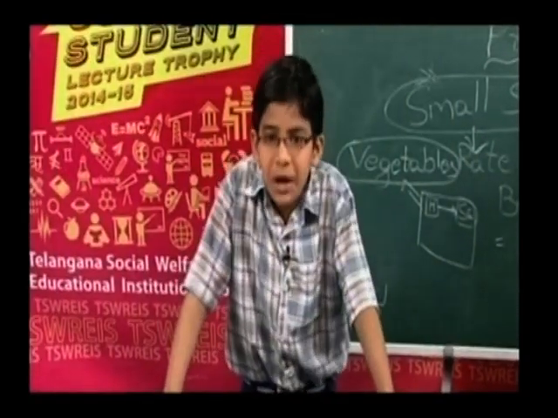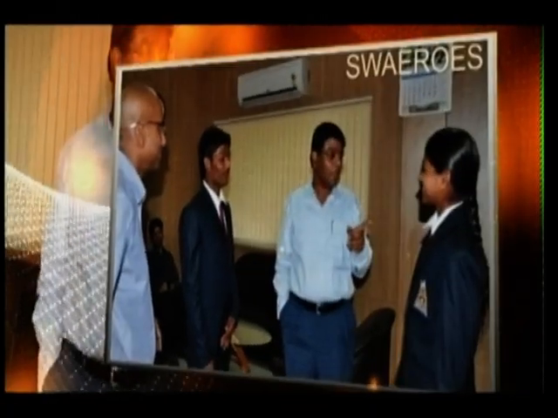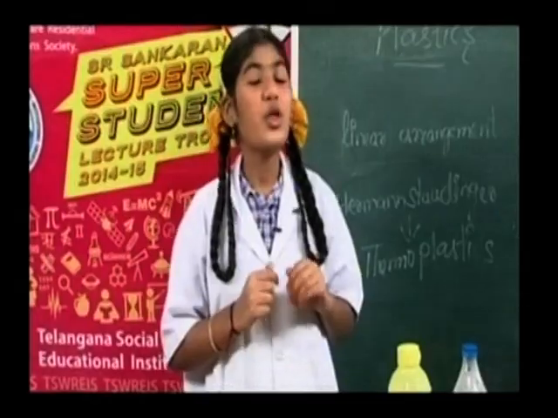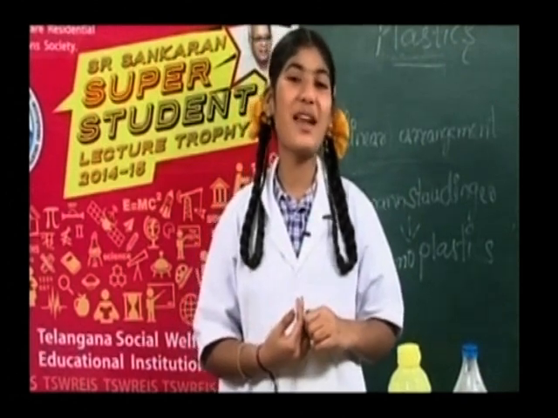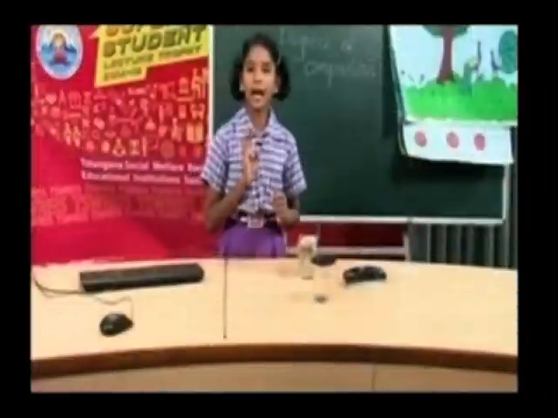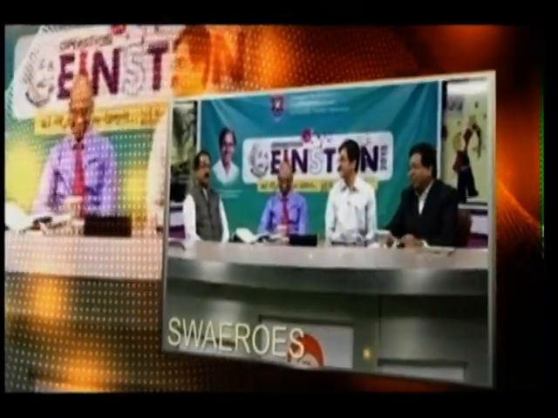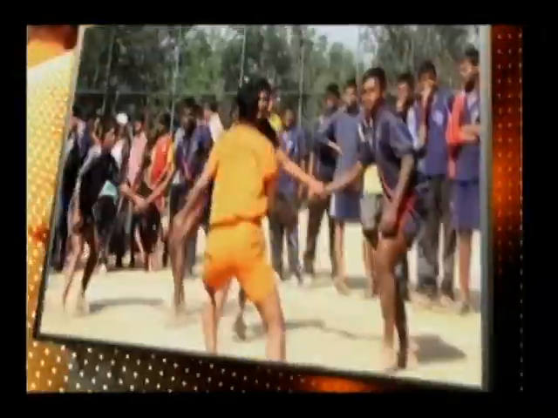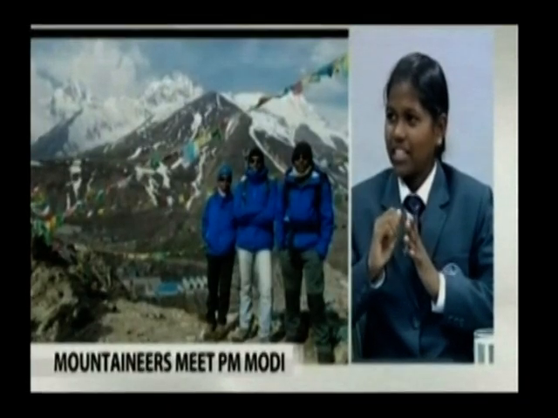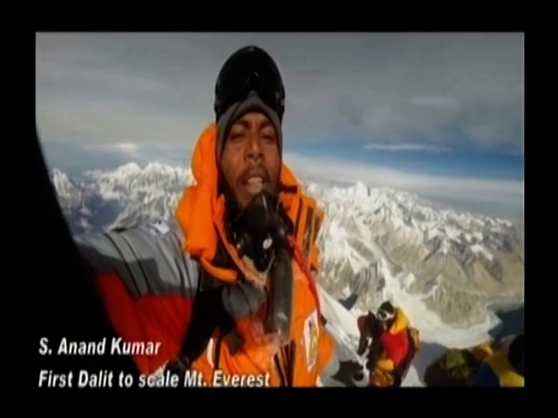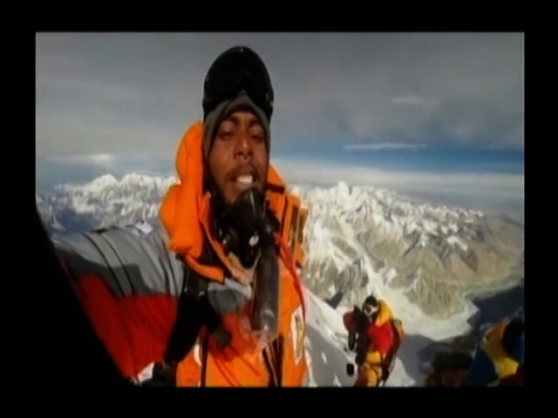Small shop owner has bought in the Santa or in any Raitu Bazaar. Those type of plastics are known as thermosetting plastics. Comparison, there are 3 types: up, down, right, left. I am not inferior to anyone. We are TSWREIS. We are top on the Everest. Congratulations. I want to be a leader.